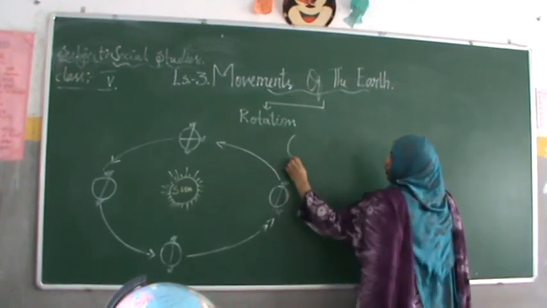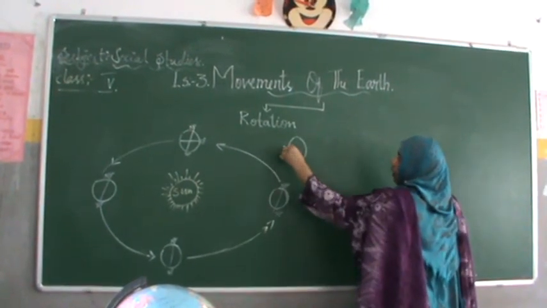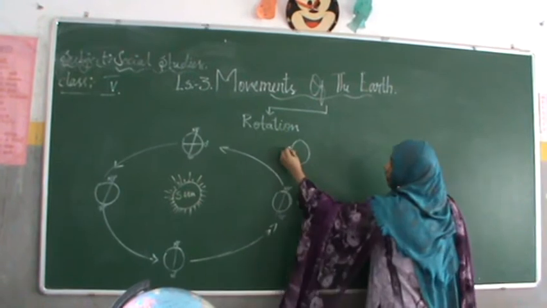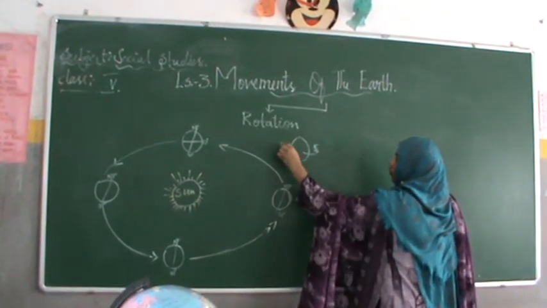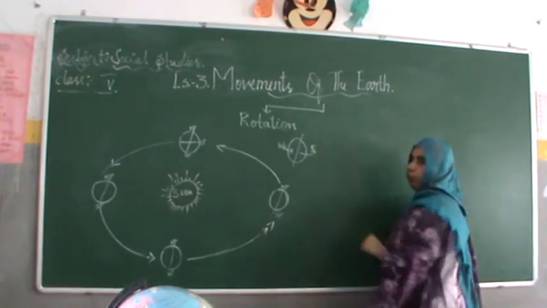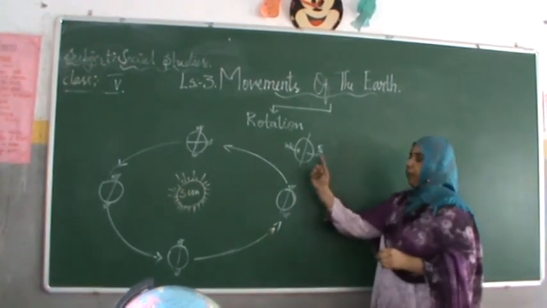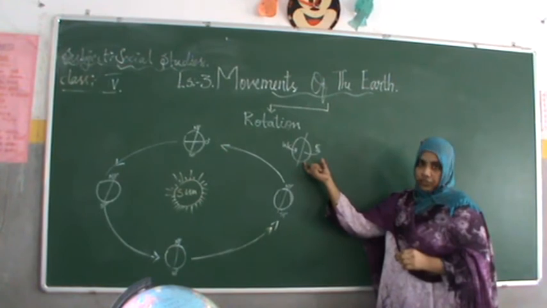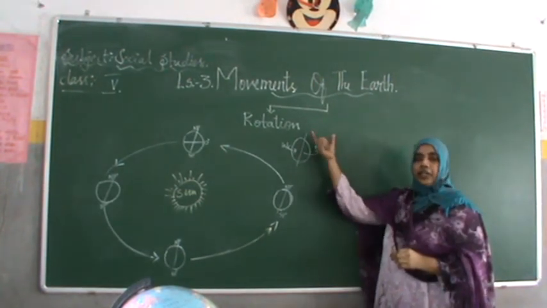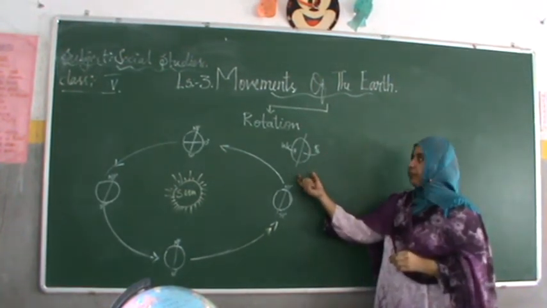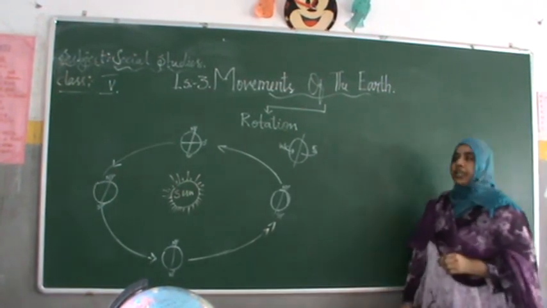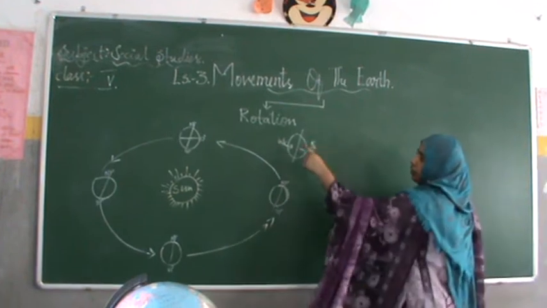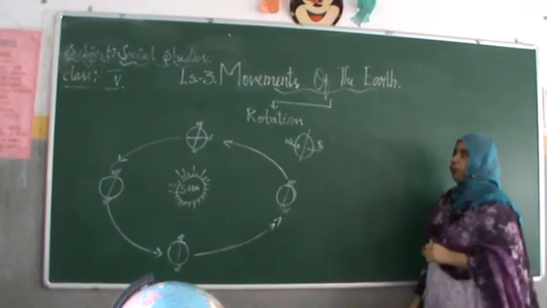Let us try to understand with a figure. Our planet Earth will move from the west direction to the east. And when it is moving in its own place, some part of the earth will receive light of the sun. Because of that, that area will experience the daytime, and the remaining area which is in the dark will experience the night time. So rotation means movement of the earth on its own place.